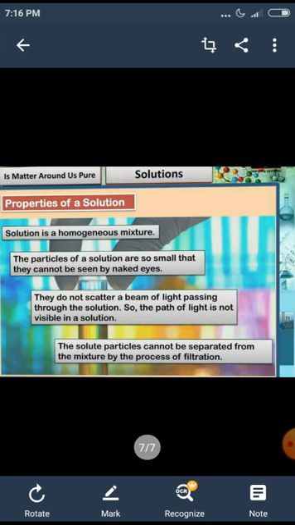The last property states that we cannot separate the solute particles of a solution by the process of filtration. That is, we cannot separate the sugar particles from the sugar solution by filtration. Can you guess why we cannot separate? Yes, it is due to the small size of the particles.